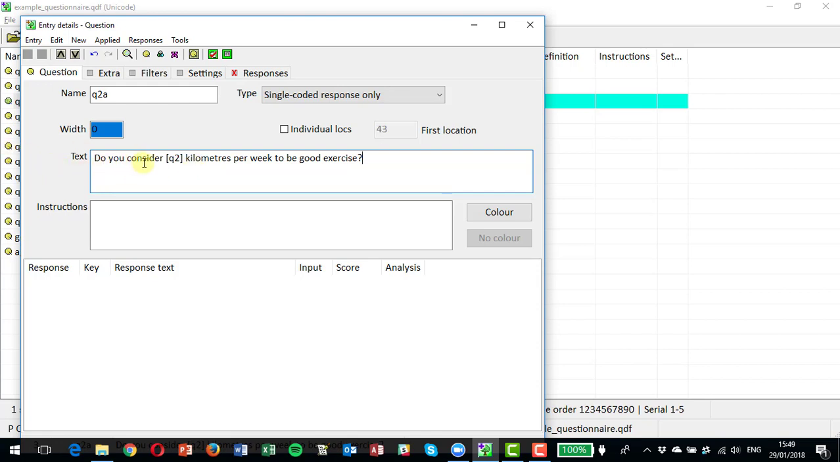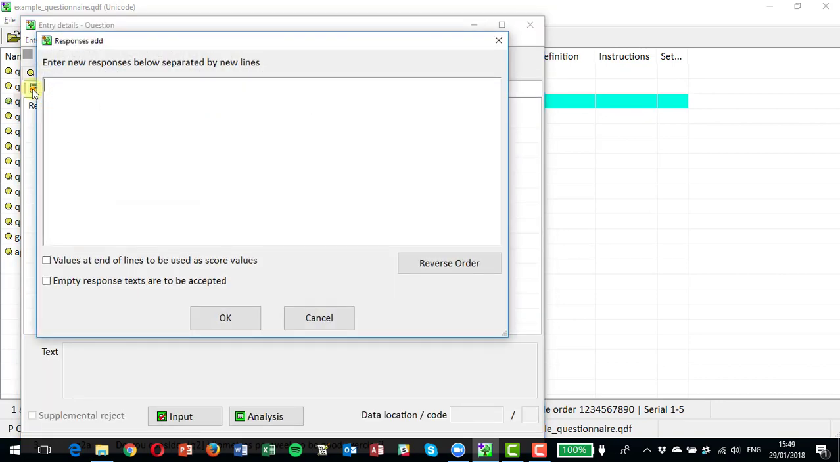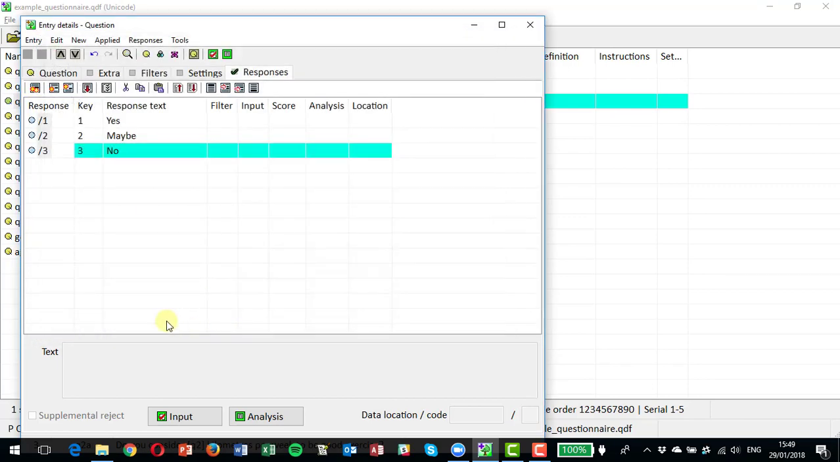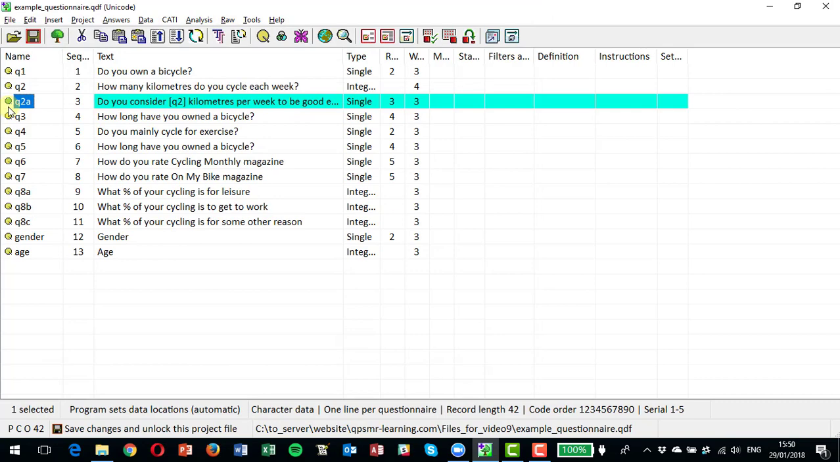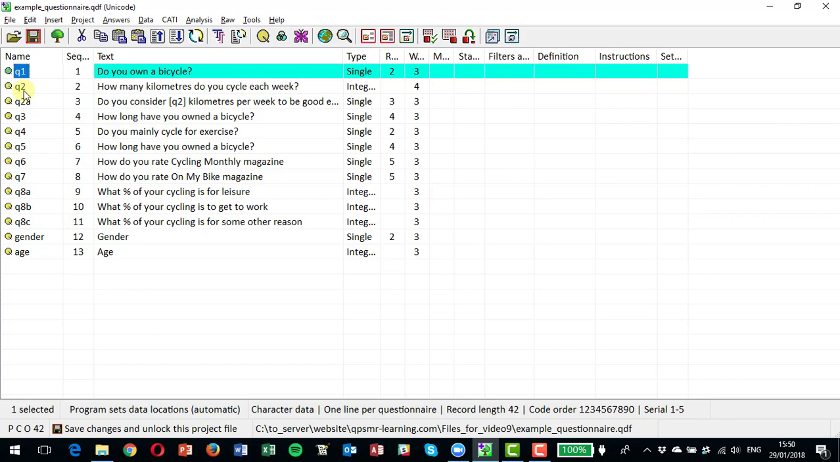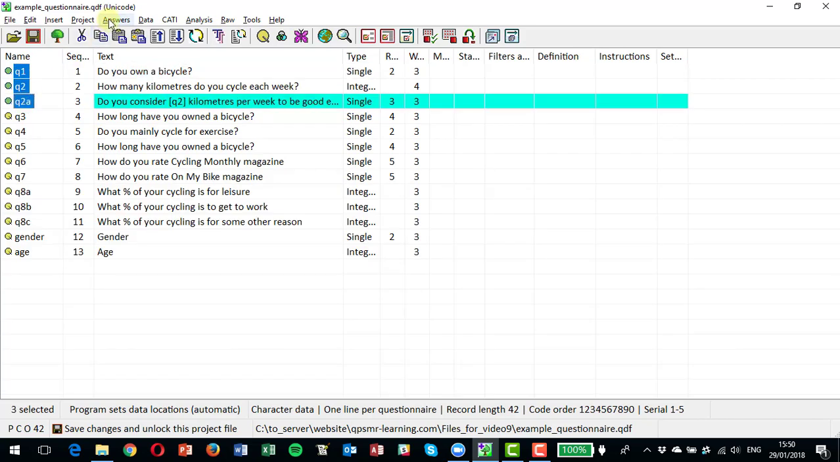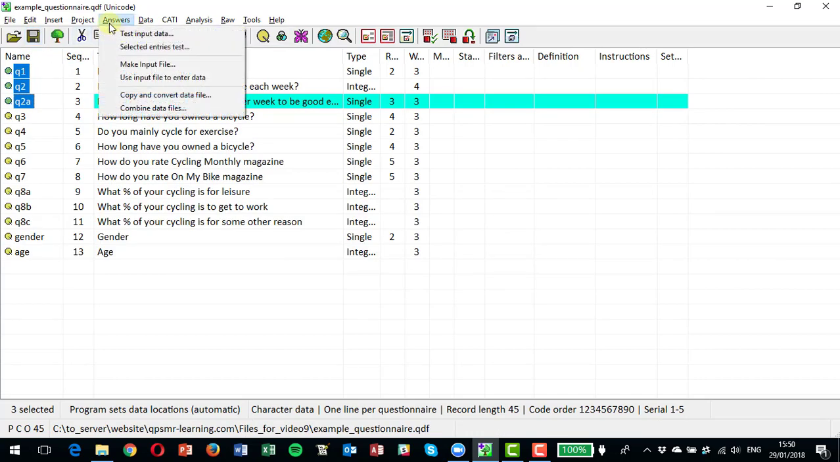Alright, so we're now saying, do you consider the number of kilometres given at Q2, using that syntax of square bracket, Q2, square bracket, kilometres a week to be good exercise? We can now go to the responses, type in our responses as yes, maybe, and no. Click OK. And now we've got that question in there. And we can test that entry works well, so let's just highlight the first 3 questions here and test that. Oops, I just need to save it first. Test that.